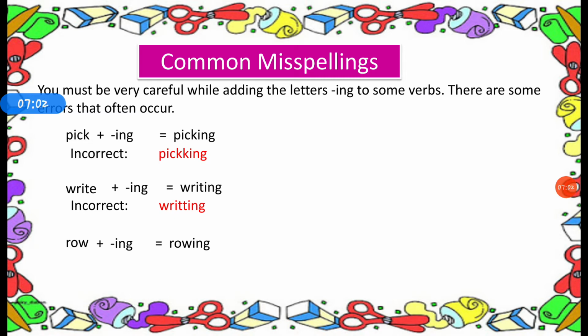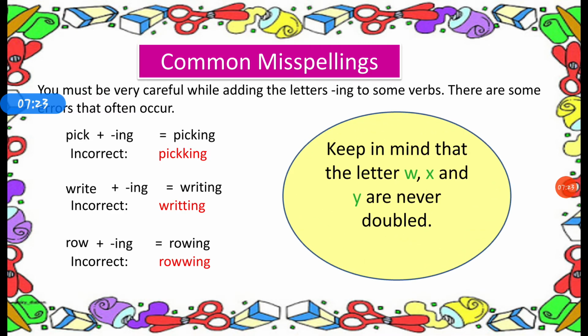But some spell it incorrectly. Why? Because the letter before the final letter is a vowel, but we do not double the W. The reason is, keep in mind that the letters W, X and Y are never doubled. We never double the letters W, X and Y.